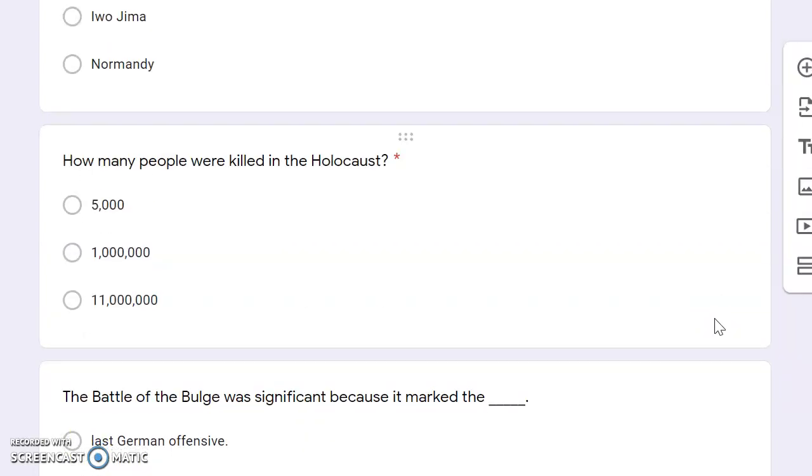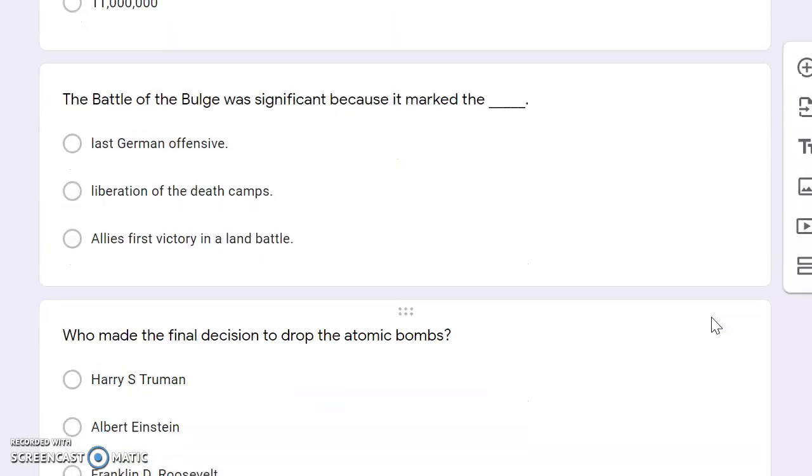How many people were killed in the Holocaust? 5,000, 1 million, or 11 million? The Battle of the Bulge was significant because it marked the last German offensive, liberation of the death camps, the Allies' first victory in a land battle.